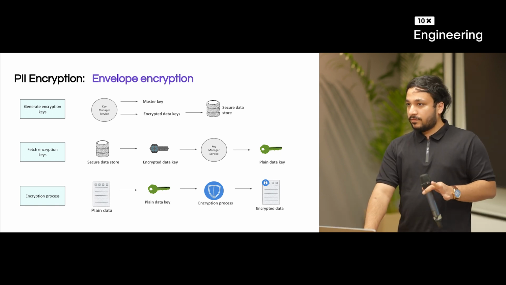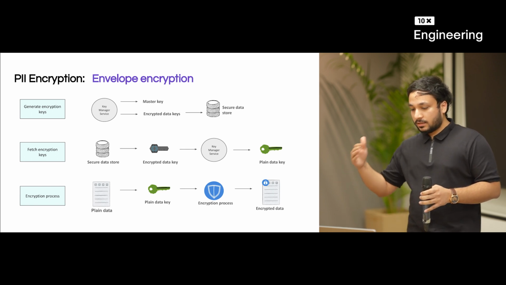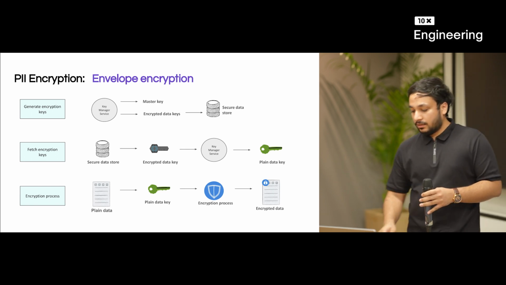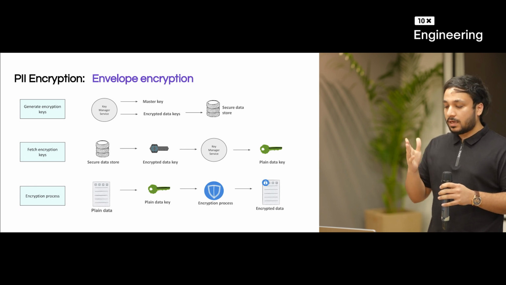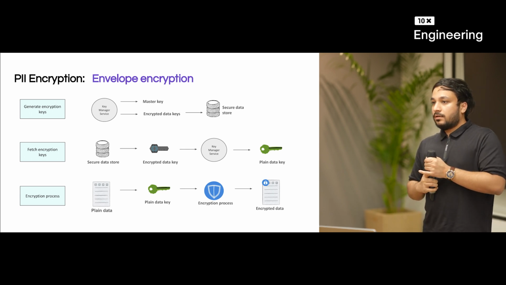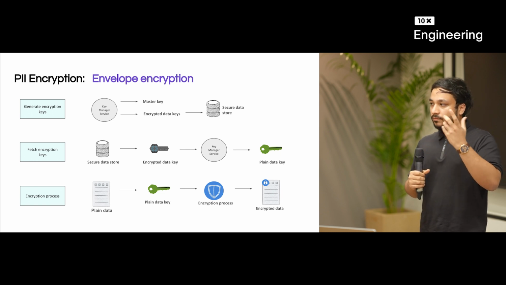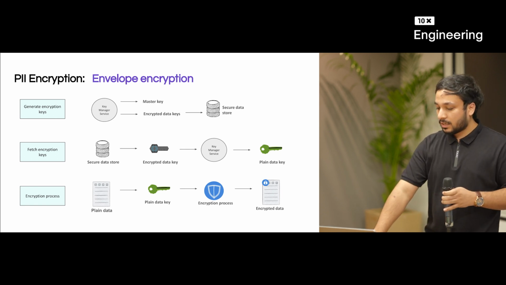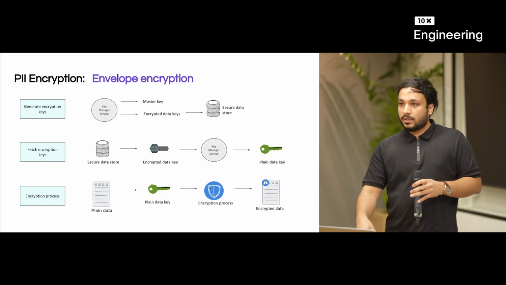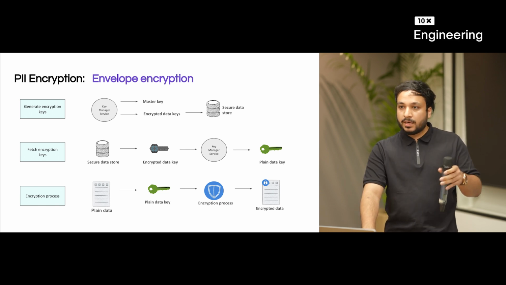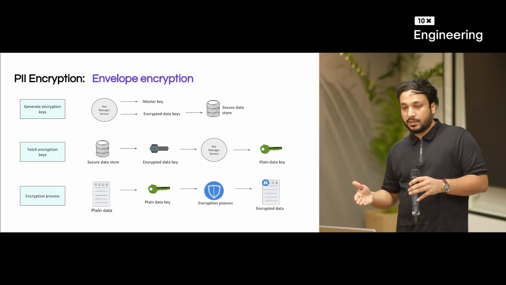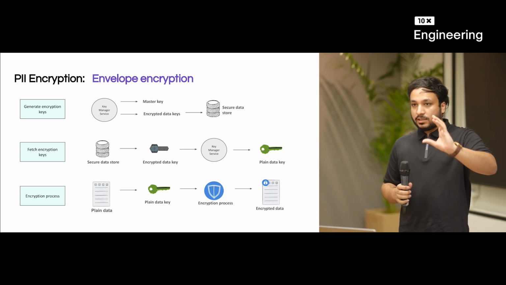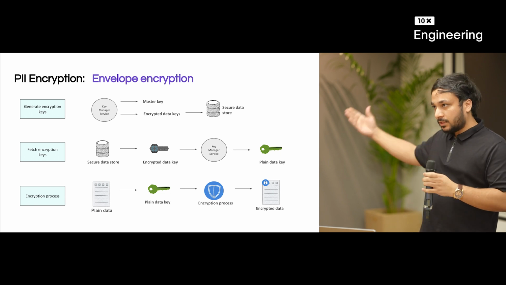I hope envelope encryption is clear, but I'll still explain it again on the diagram. So there are three steps for envelope encryption. First, you'll have to generate the encryption keys, right? Before encrypting the data, you first need the master key and the data key. There are multiple solutions available. You can use any key manager service provided by AWS or open source as well. You create the master key, you create encrypted data keys. This is your initial set of keys which will be used for further encrypting the data.